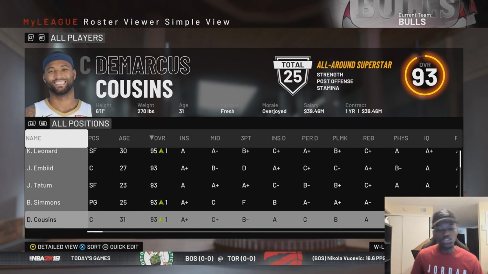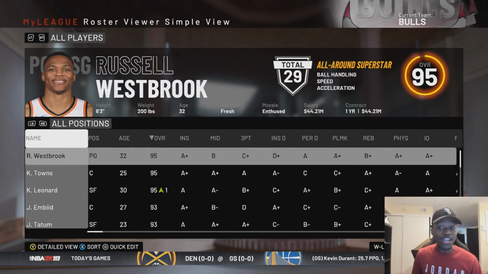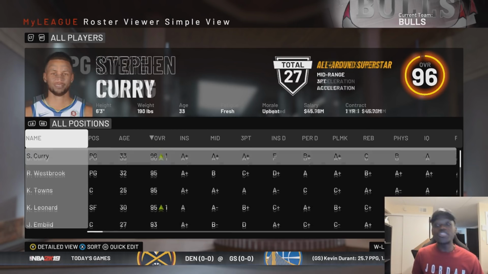I think the next time we try to do this experiment, we got to turn off salary cap too, because you just saw what just happened. Teams weren't able to sign new free agents because they had no money. Boogie got a 1-year, $40 million contract. That is crazy. So that's where we're just going to end it.